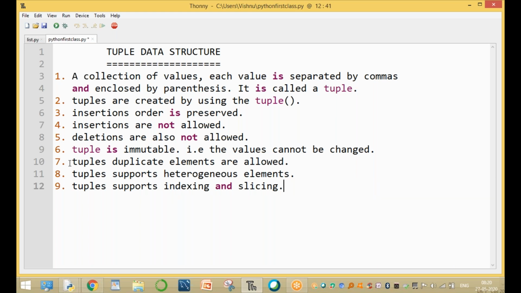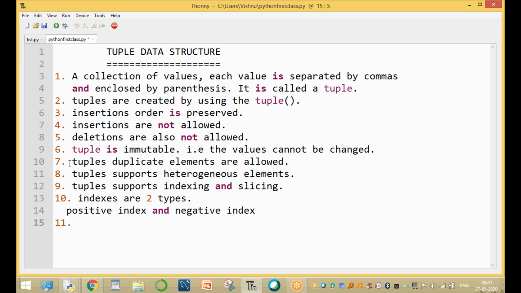Within the tuple, indexes are of two types: one is positive index and the other is negative index. Sir, what is a positive index?